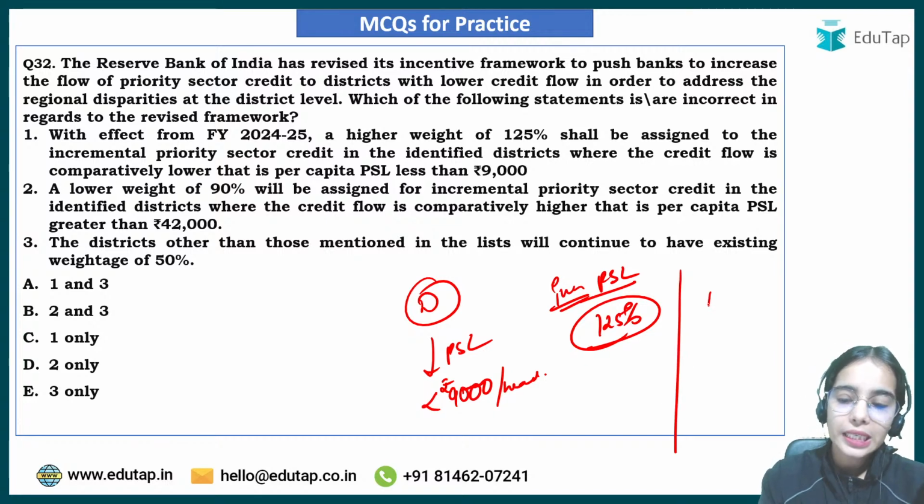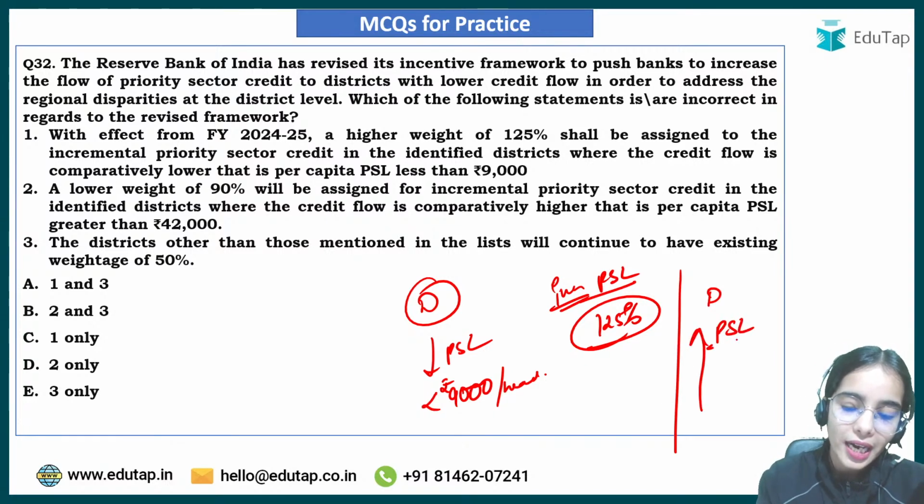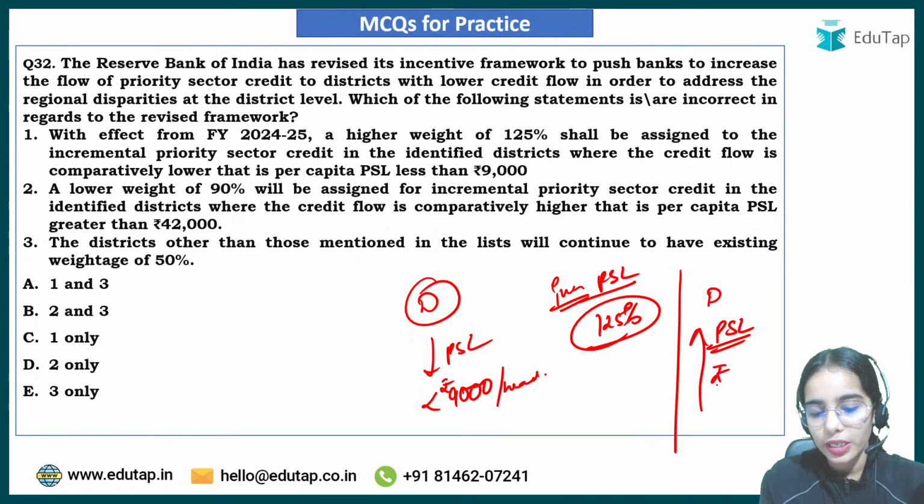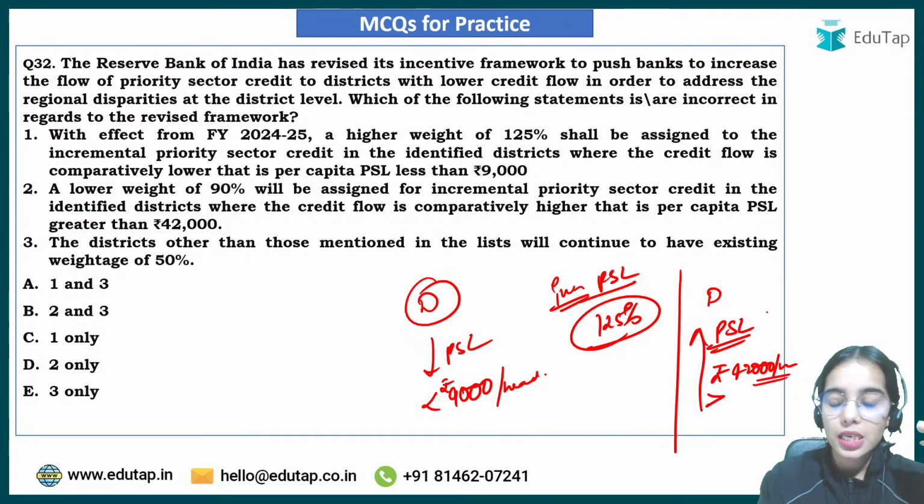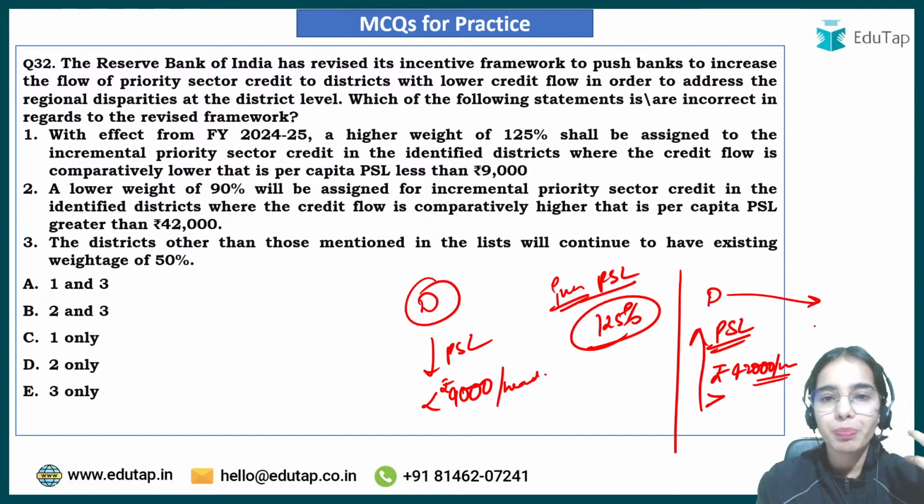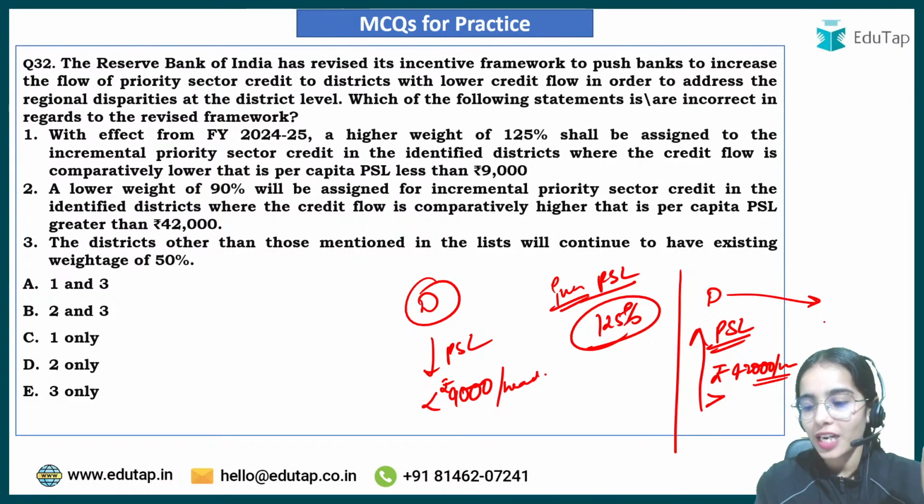While in a district which has very high priority sector lending of more than rupees 42,000 per head, the incremental PSL lending that you are doing will be considered at the weight of 90% only.